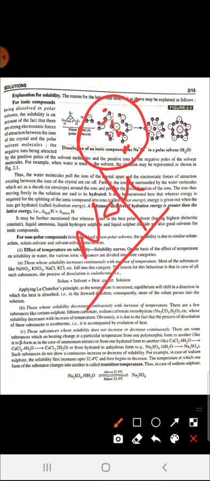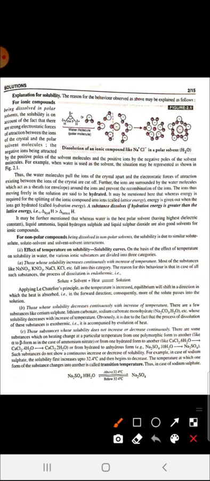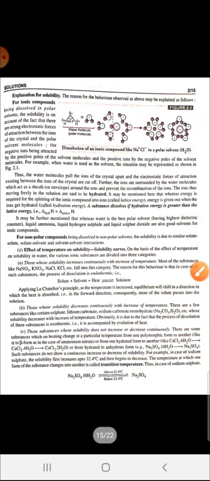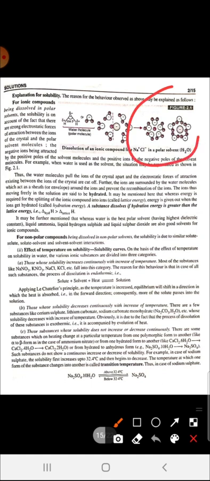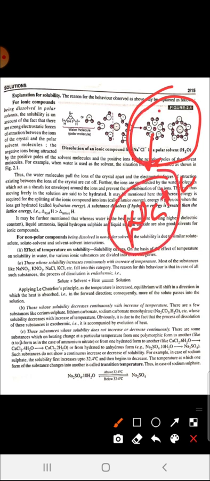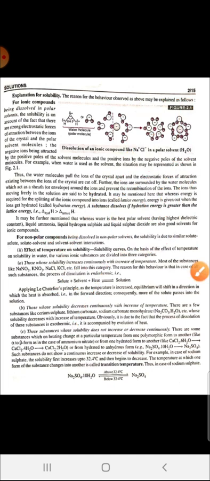When NaCl is separated, the sodium ion is surrounded by the negative parts of the water molecule, that is oxygen, and the chloride ion is surrounded by the positive part of the water, that is hydrogen. In this way NaCl, a polar compound, is dissolved, and the Na positive and Cl negative ions are surrounded by water molecules. These ions are known as hydrated ions, or hydrated molecules, when water molecules surround them.